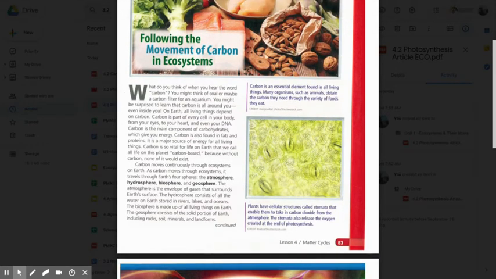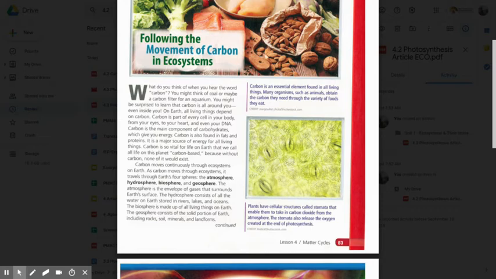What do you think of when you hear the word carbon? You might think of coal or maybe a carbon fiber filter for an aquarium. You might be surprised to learn that carbon is all around you, even inside you. On Earth, all living things depend on carbon. Carbon is part of every cell in your body, from your eyes to your heart and even your DNA. Carbon is the main component of carbohydrates, which gives you energy. Carbon is also found in fats and proteins. It is a major source of energy for all living things.